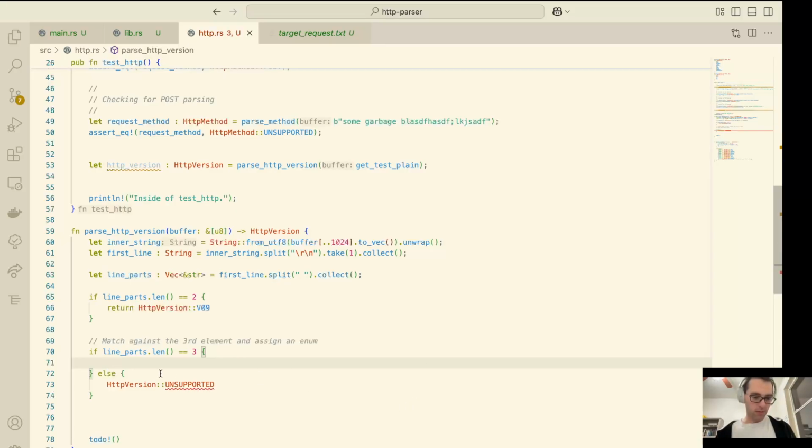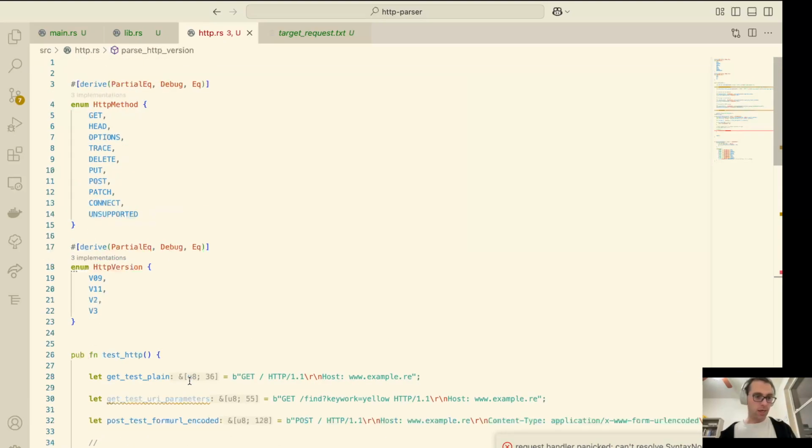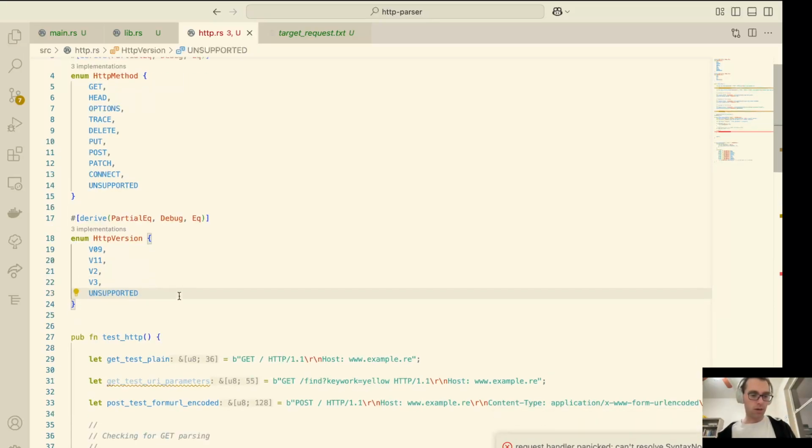A moment. It'll be like, hey, this doesn't exist. And I'm going to say, go generate it for me. And it looks like it failed. All right, fine. Nope. The language server has failed. All right, I will add my own. There we go.